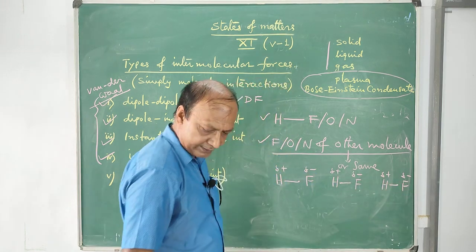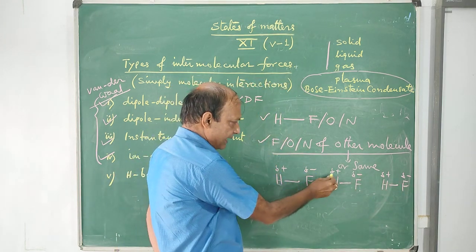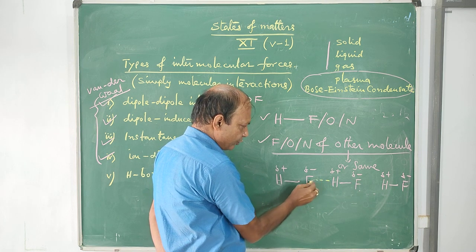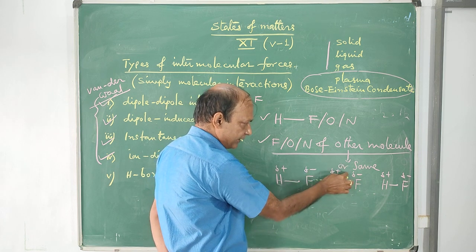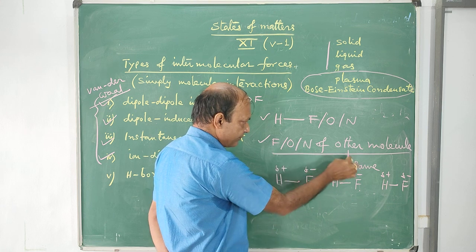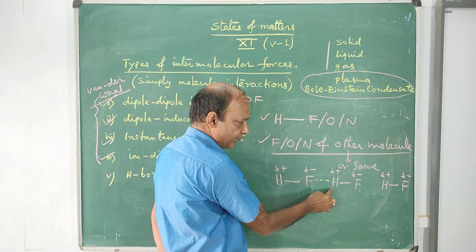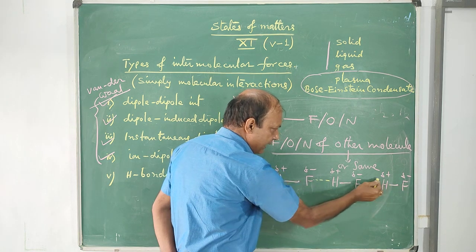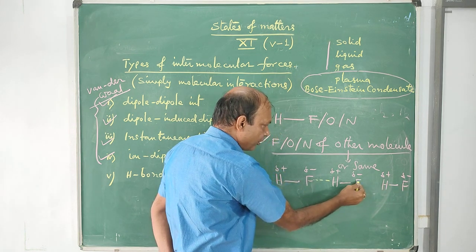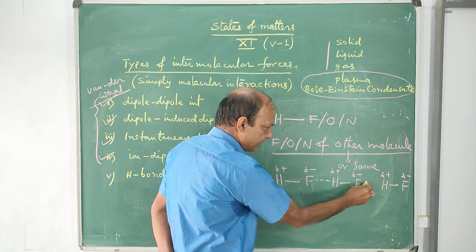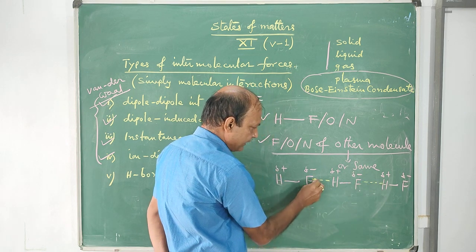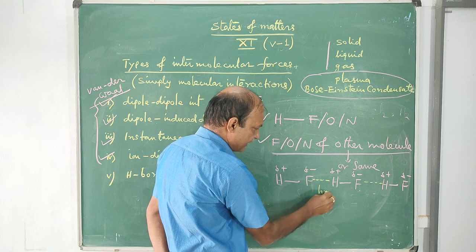Now see this electrostatic interaction between the hydrogen atom attached to fluorine and the fluorine of another molecule. This bond, shown by the dotted line, is known as hydrogen bond.